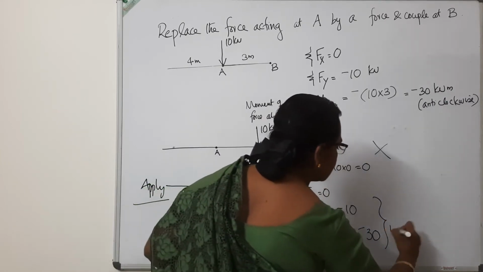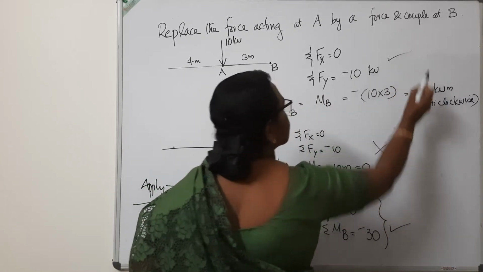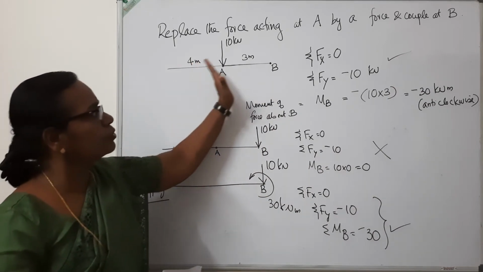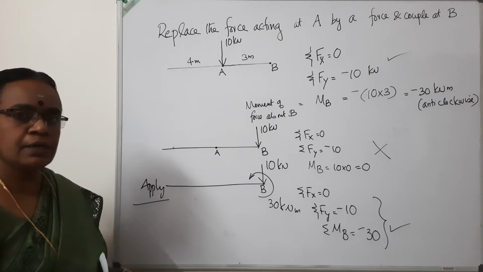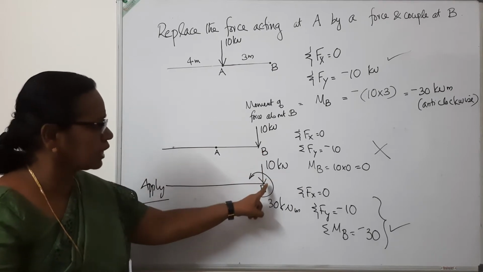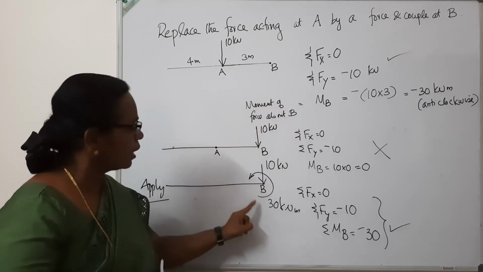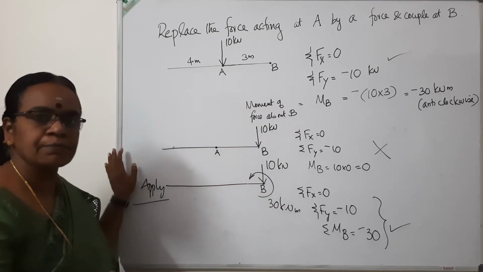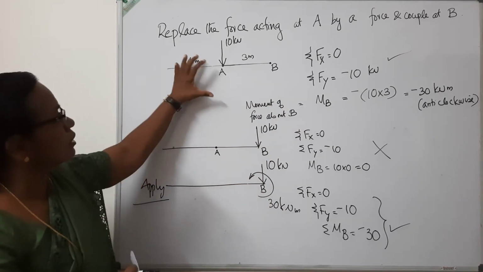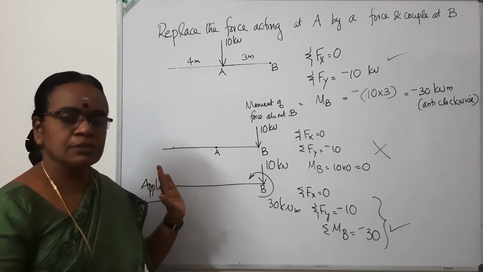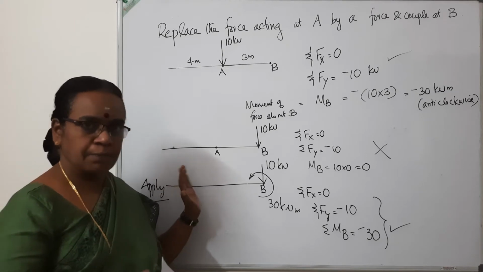So this and this are the same. If you want to replace a force of 10 kilonewton to another point B, you have to apply a force of 10 plus this 10 into 3. If it produces an anti-clockwise moment, apply that anti-clockwise moment also at that particular point B, so that these two systems are now the same. The body's effect of these forces will be the same.